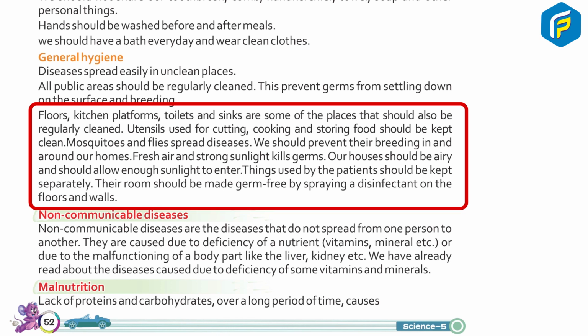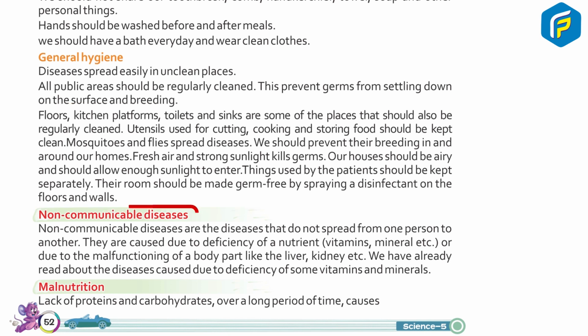Mosquitoes and flies spread diseases. We should prevent their breeding in and around our homes. Fresh air and strong sunlight kill germs. Our houses should be airy and should allow enough sunlight to enter. Things used by the patient should be kept separately. Their rooms should be made germ-free by spraying a disinfectant on the floors and walls.